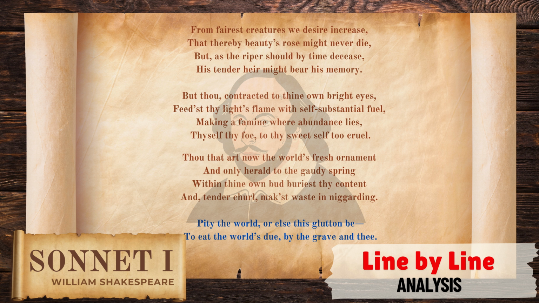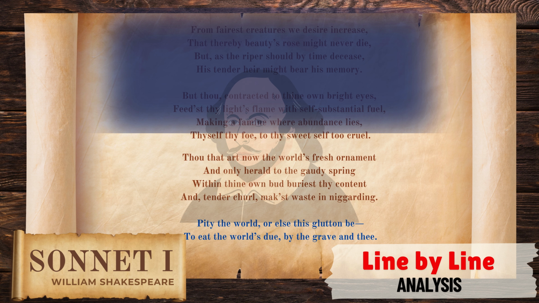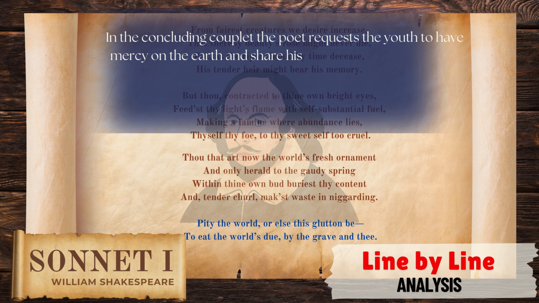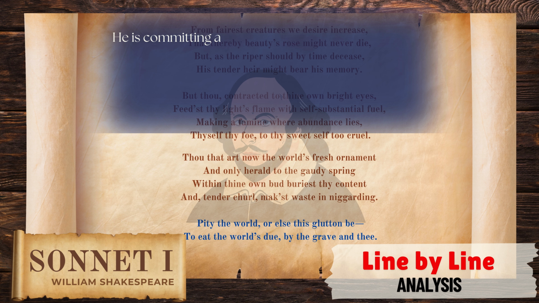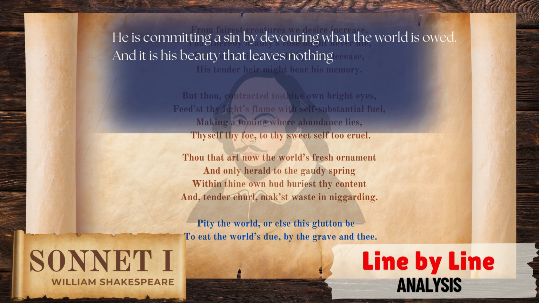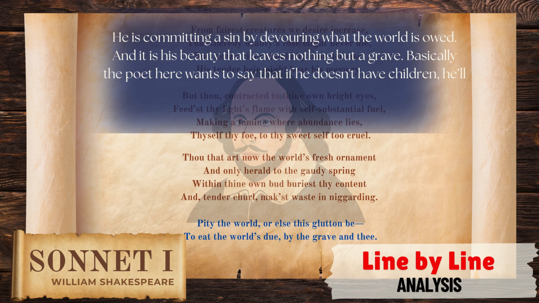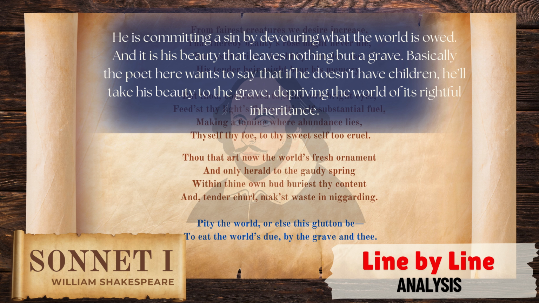Pity the world, or else this glutton be, to eat the world's due, by the grave and thee. In the concluding couplet the poet requests the youth to have mercy on the earth and share his beauty, or else be a glutton, who keeps it all for himself. Shakespeare here plays on the idea of social duty and legacy. He is committing a sin by devouring what the world is owed. And it is his beauty that leaves nothing but a grave. So basically the poet here wants to say that if he doesn't have children, he'll take his beauty to the grave, depriving the world of its rightful inheritance.